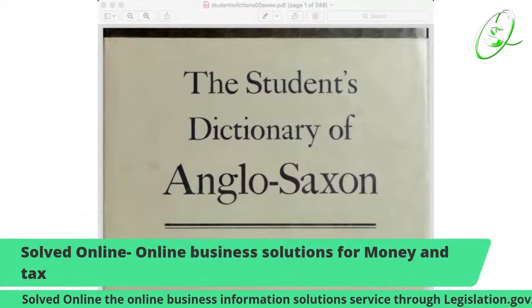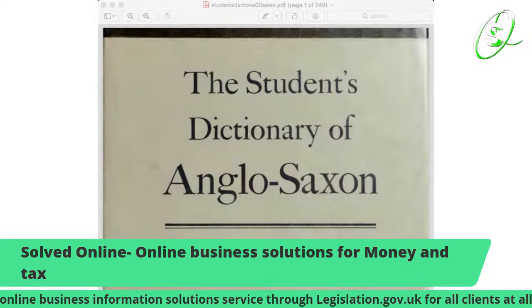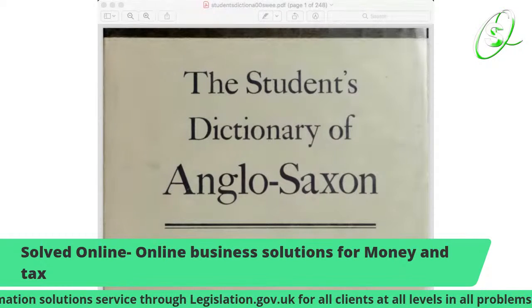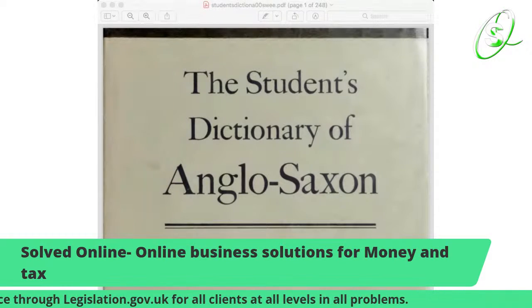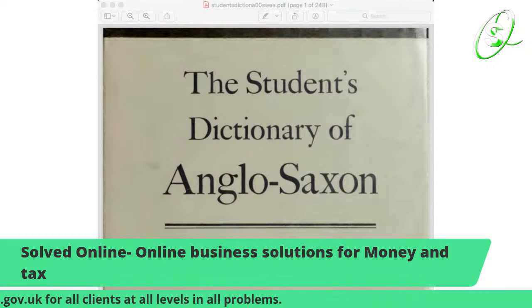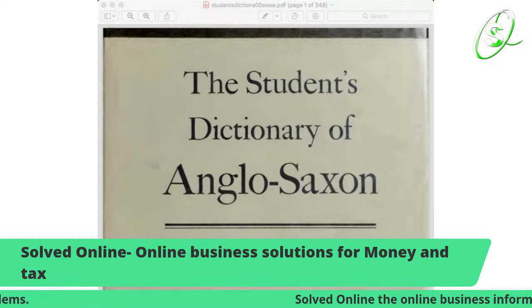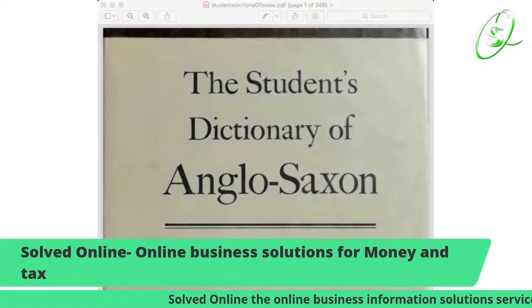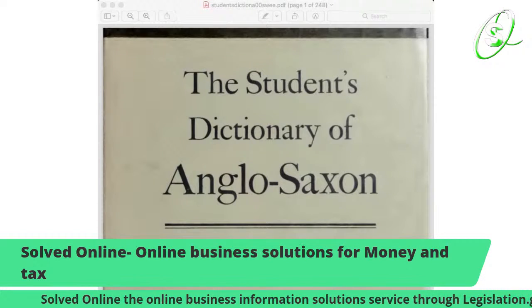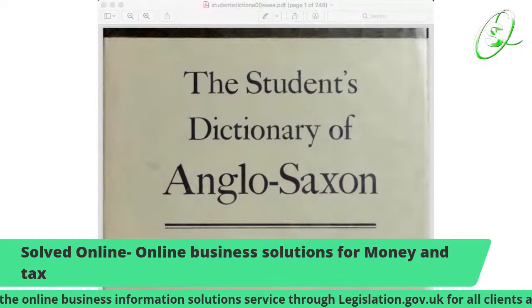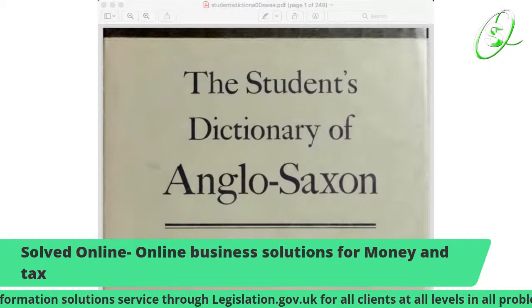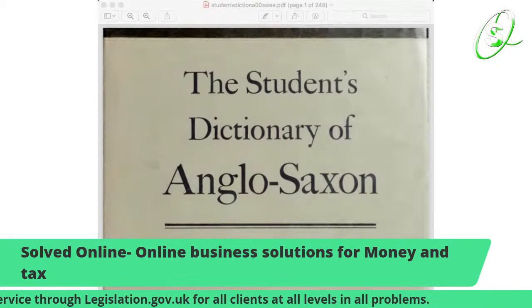Let me just go back to it. Like I say, Solved Online, the online business information solution service through legislation.gov.uk for all clients at all levels in all problems. Yes, the title of the day: Solved Online, online business solutions for money and tax.